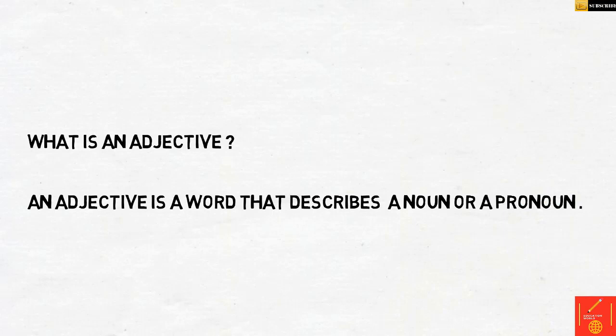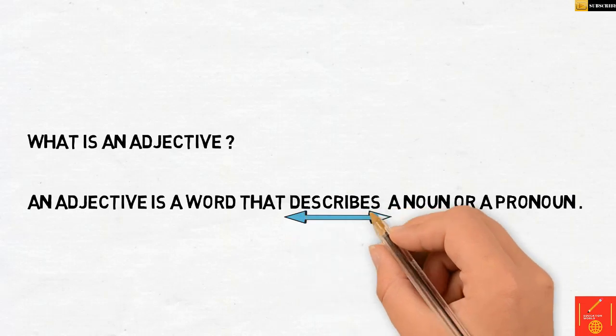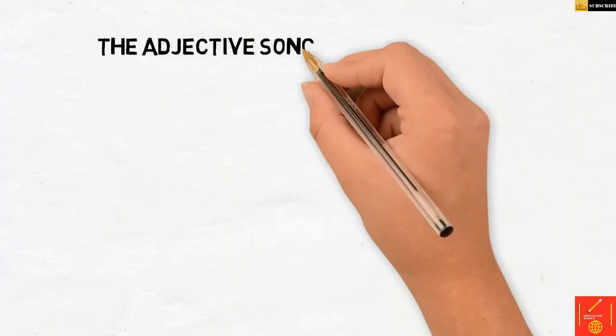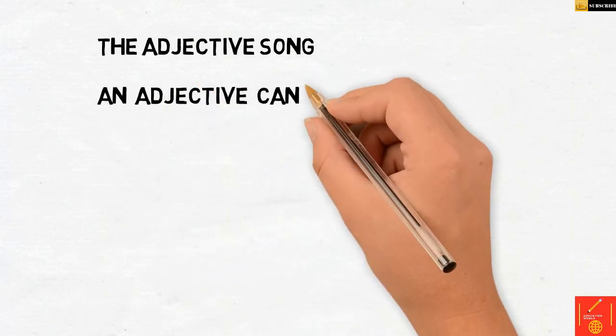The word describe is highlighted over here. Why? Because this is the most important part. Just now, as I described to you the sun and an ice cream, you were able to guess it. Why? Because I described it to you. The description was highlighting the noun or a pronoun. So, an adjective is a word that describes a noun or a pronoun. Describes is the important word over here.